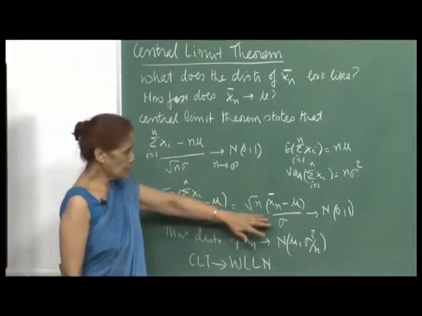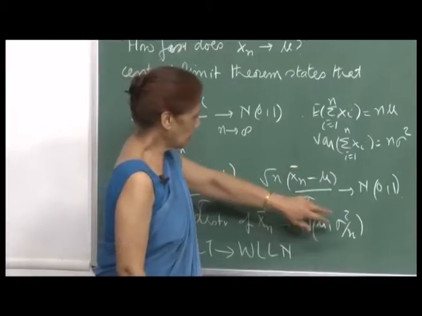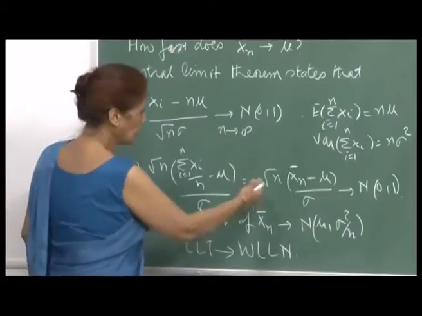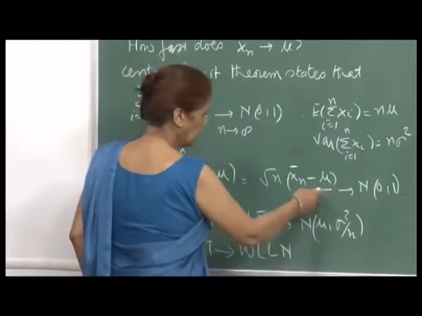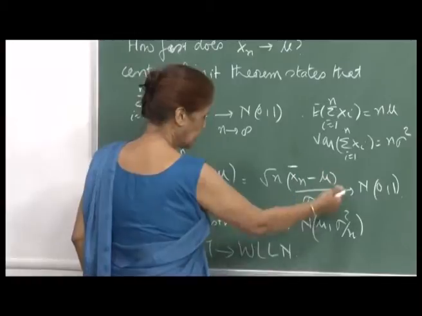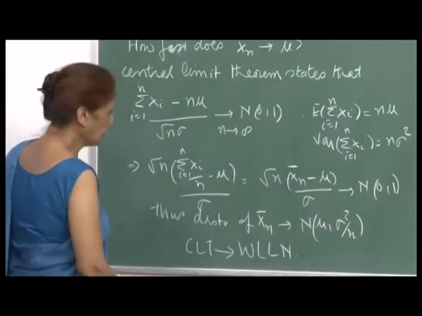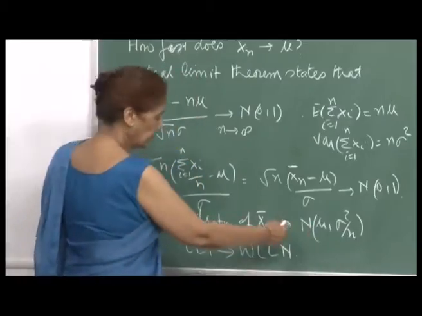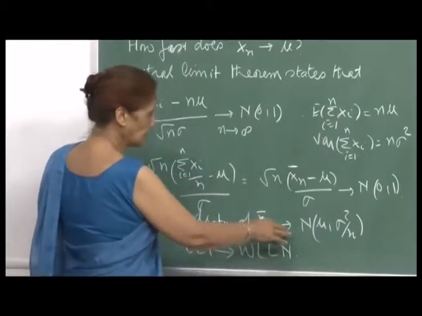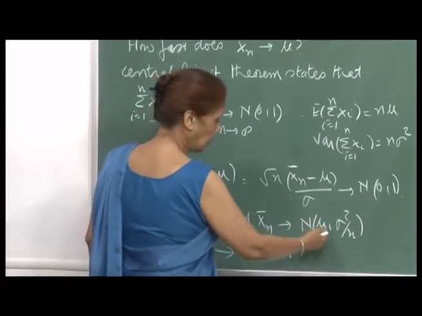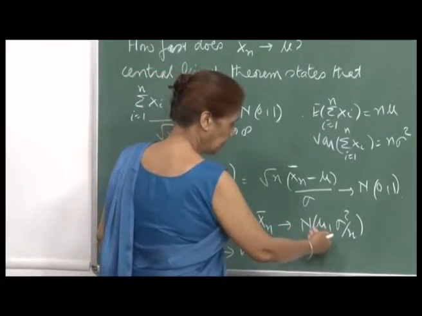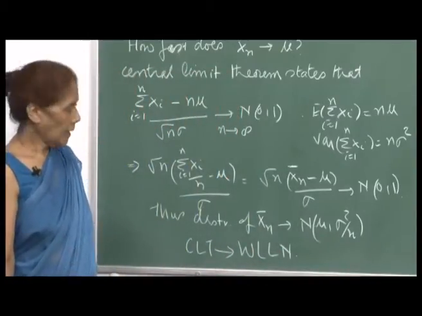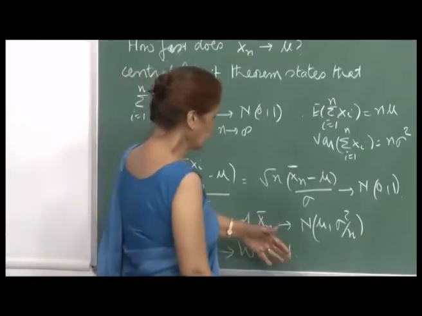The central limit theorem says that this variate will converge to the normal N(0,1). So I can write sigma upon root n here, and essentially what we are saying is that the limiting distribution of x n bar, for large n, will be close to a normal with mean mu and variance sigma square by n. And then of course, as n goes to infinity, we are saying that.